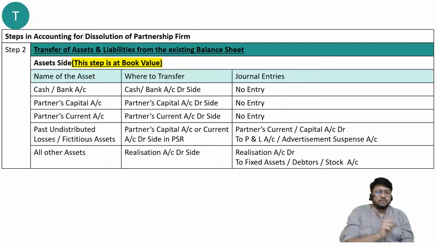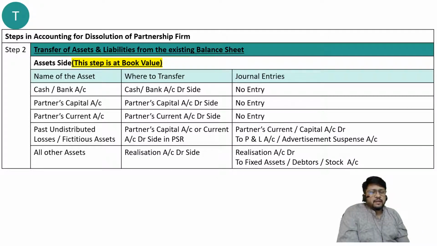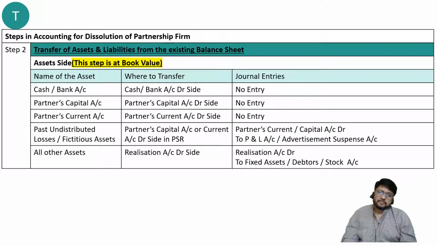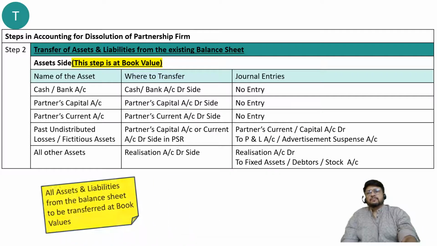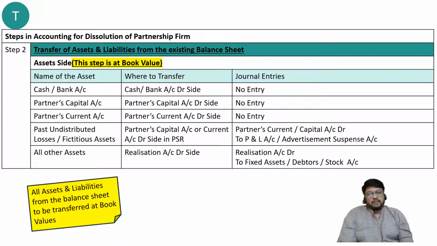जिसका कोई नहीं होता है उसका realization account होता है. So it will be transferred to realization account debit side. Entry will be realization account debit to fixed assets account, to debtors account, to stock account, to investments account, etc. I hope it is clear to all of you. Okay, next one. Now some points to be kept in mind.